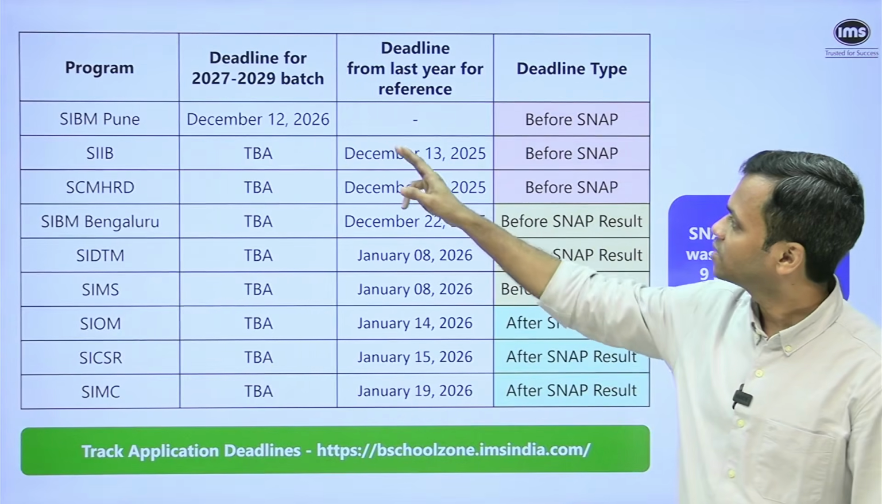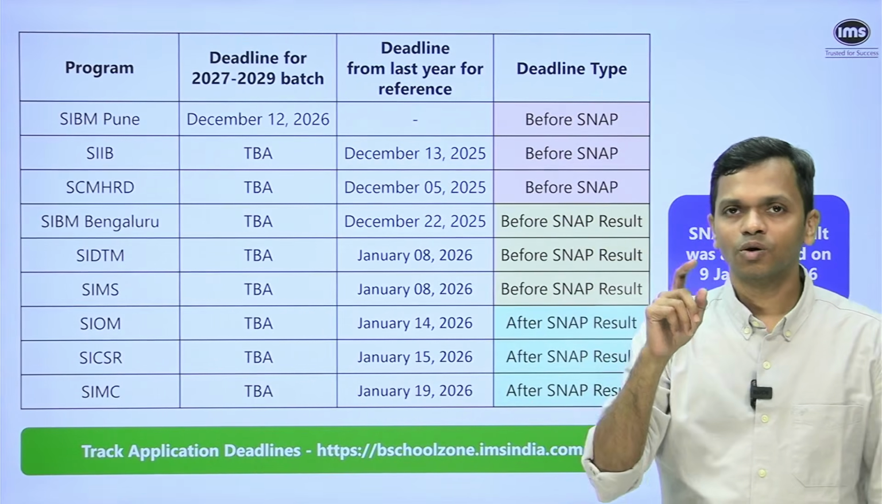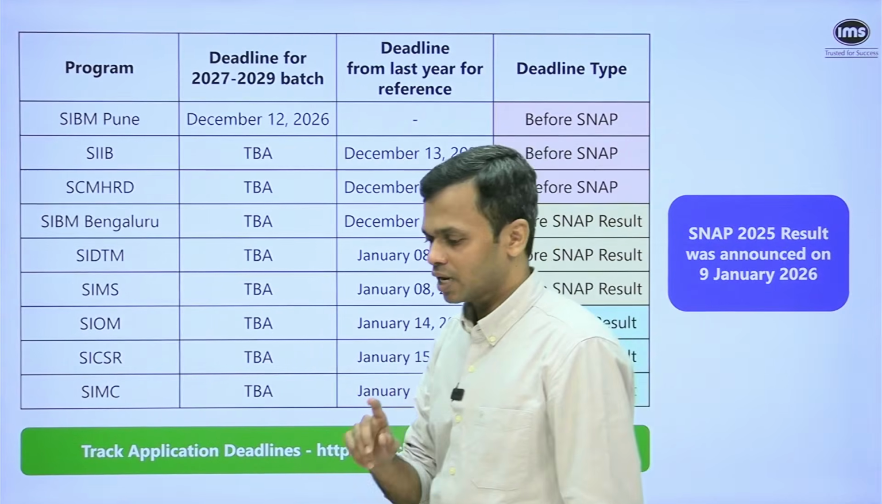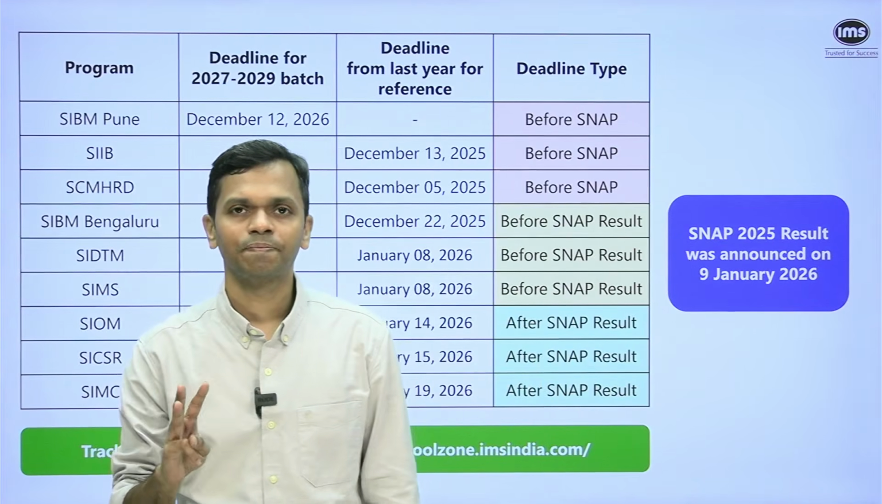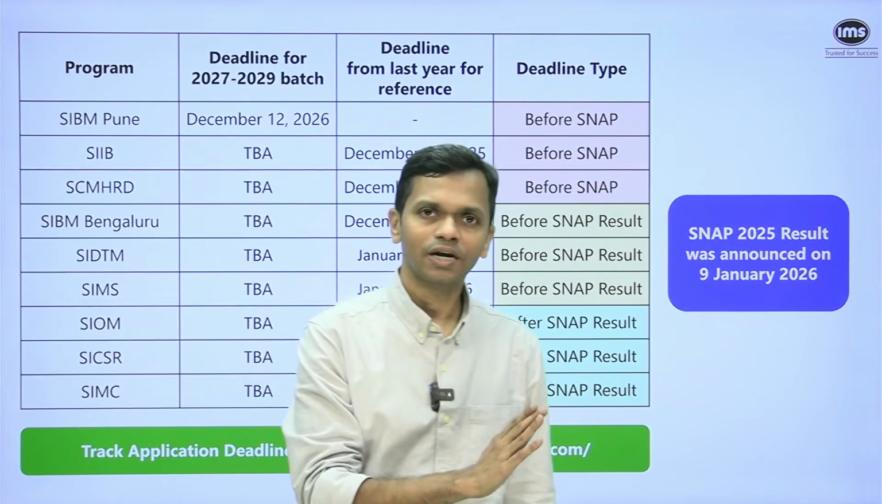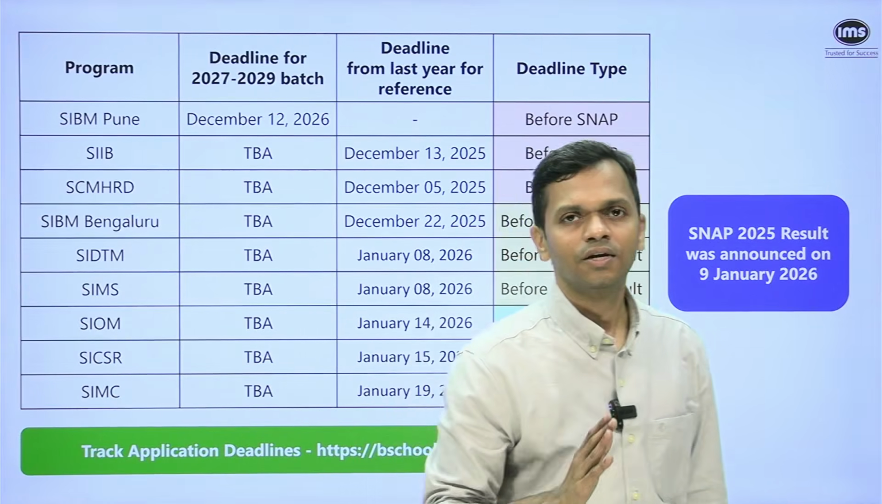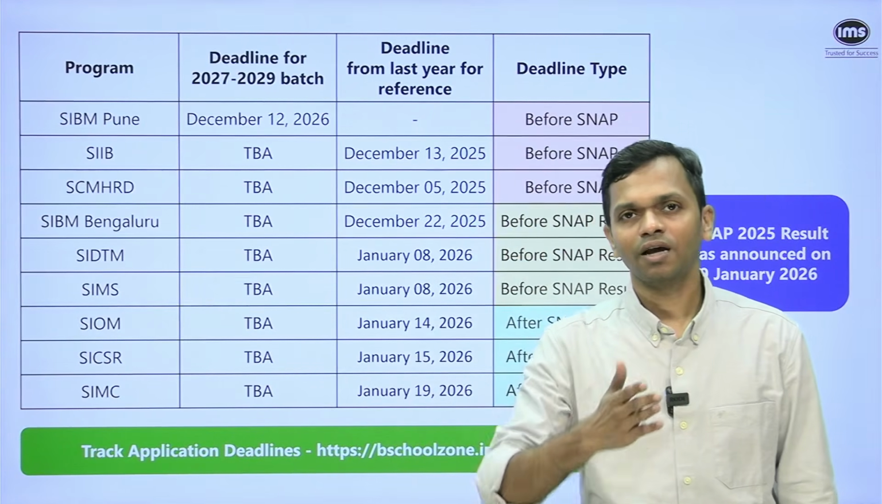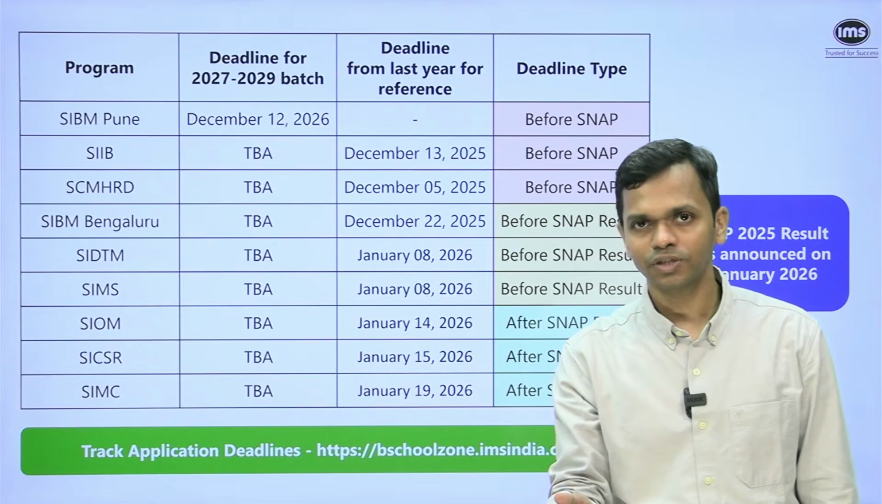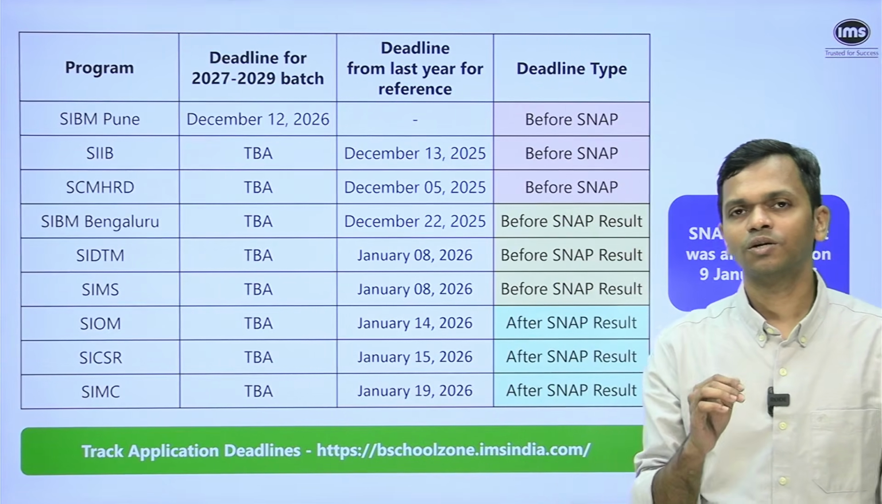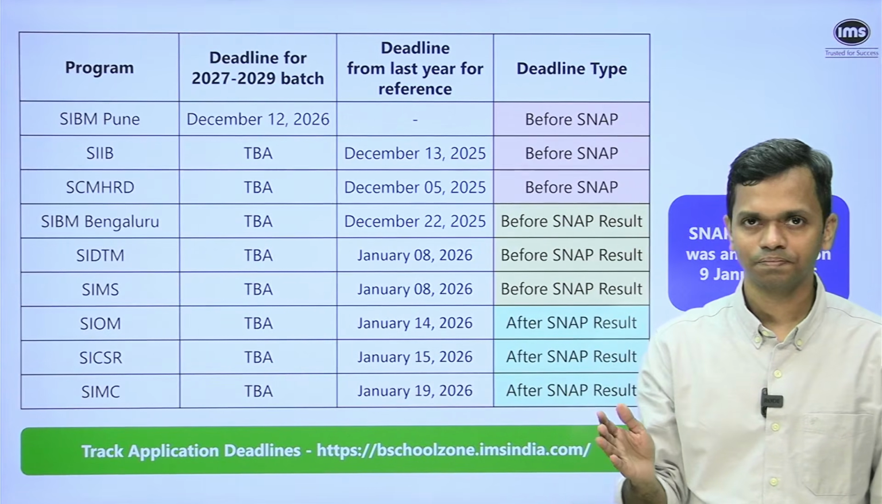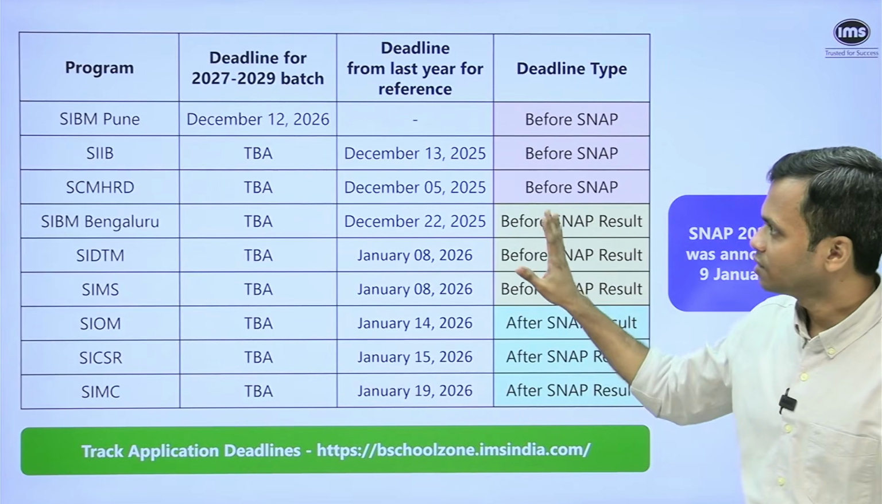The deadline is 12th December because SNAP institutes can be classified broadly in 3 categories: the institutes that close their deadline before SNAP is conducted, institutes that close their deadline after SNAP but before the SNAP result, and institutes that close their deadline after the SNAP result. Okay, let me illustrate this.